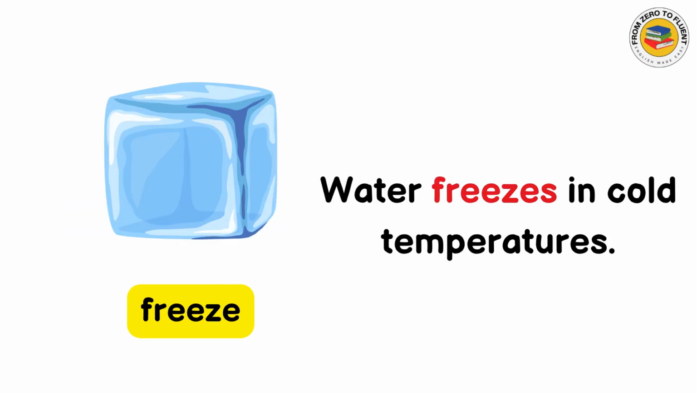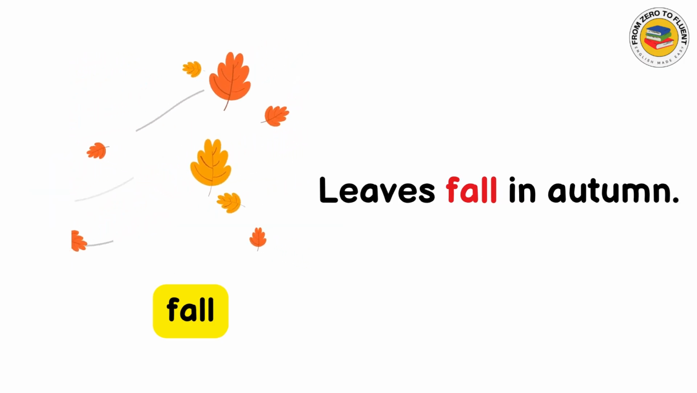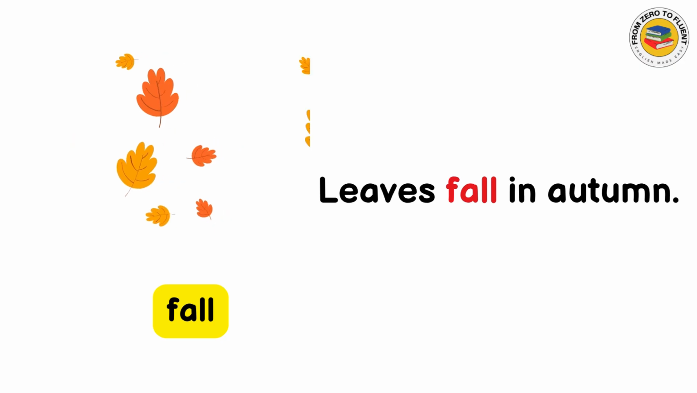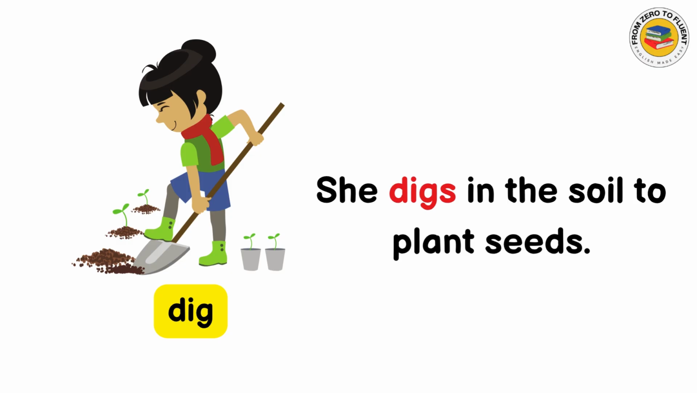Freeze. Water freezes in cold temperatures. Flood. The river floods after heavy rain. Fall. Leaves fall in autumn. Shake. The earthquake shakes the ground. Dig. She digs in the soil to plant seeds.